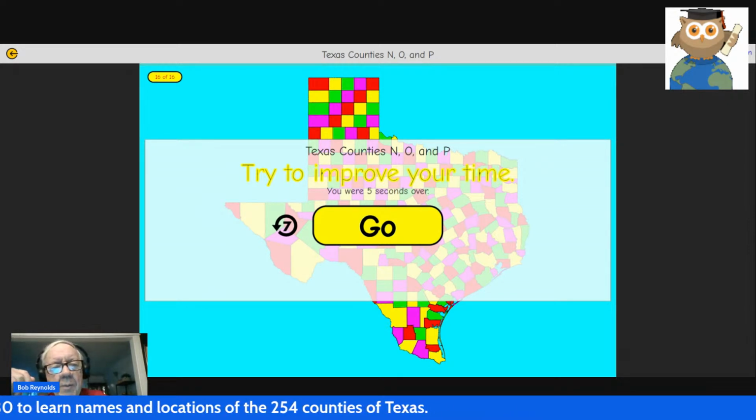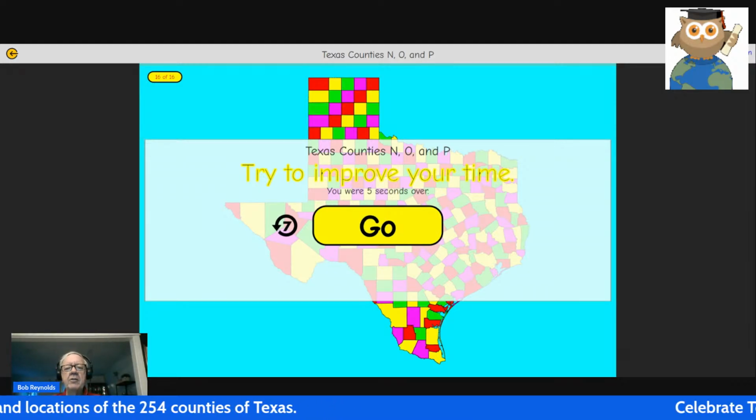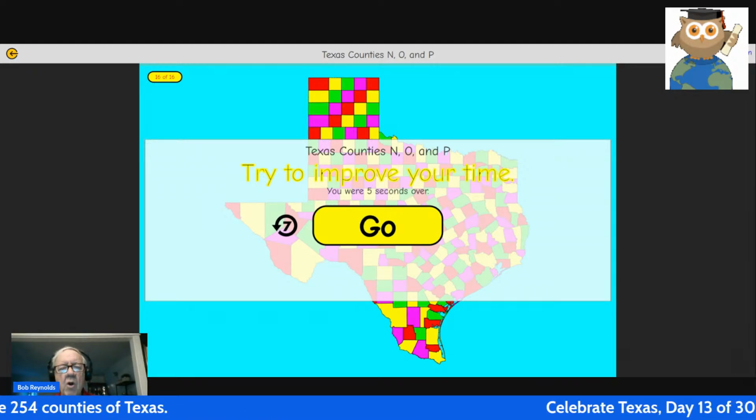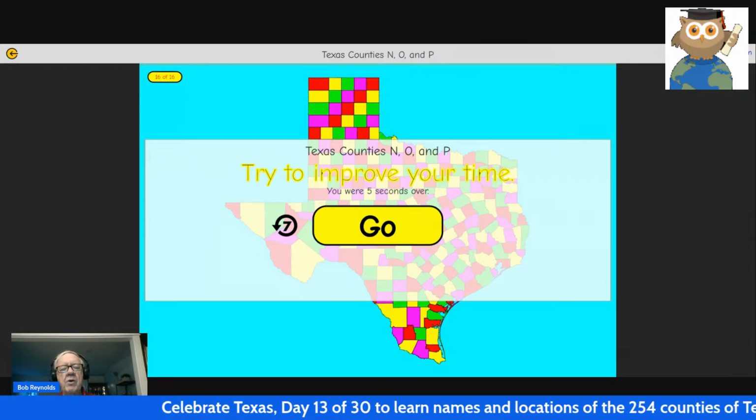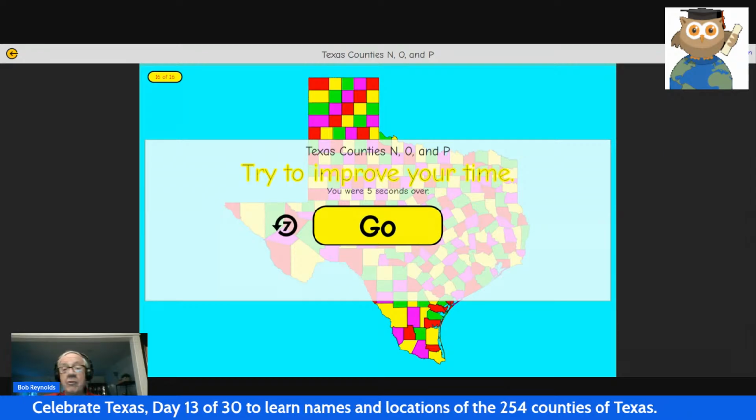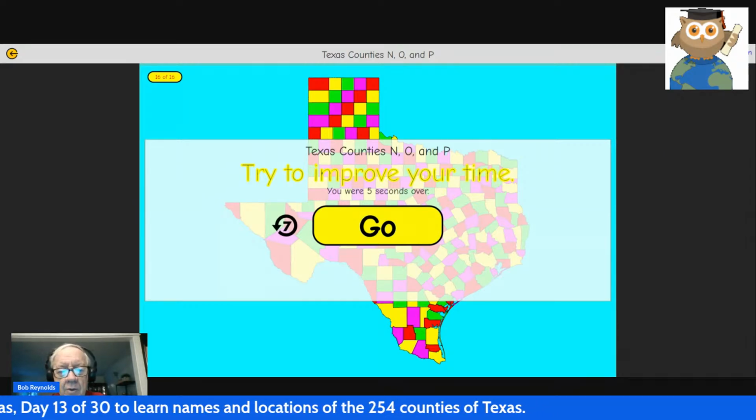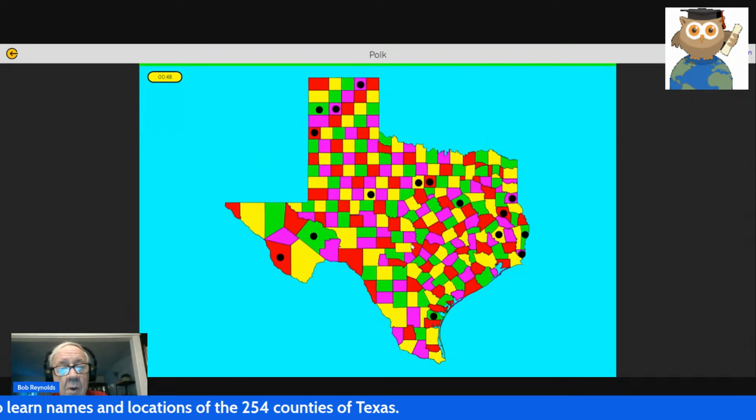One thing cool about this system: we're racing the clock. This forces you or your students or your grandkids or your classmates to focus, eliminate distractions, and go right through. We're going to click the go button.